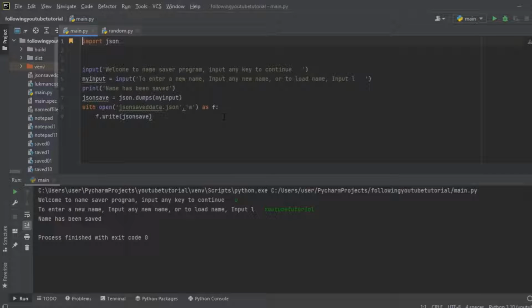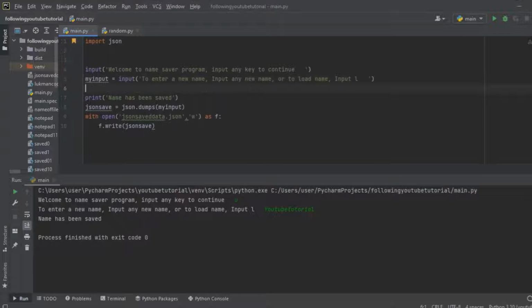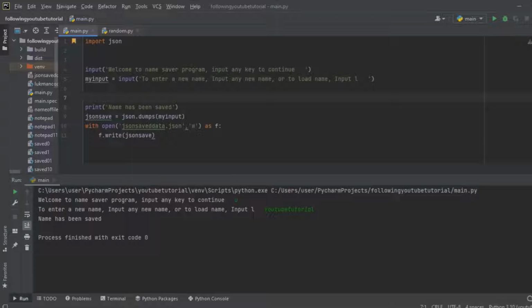To work on the loading function now, here's what we are going to do. When we say welcome to name saver program, input any key to continue, then we input any key to continue. And from this line here, my input variable, when we say to enter new name, input any new name, or to load name, input L, we are going to create a condition.